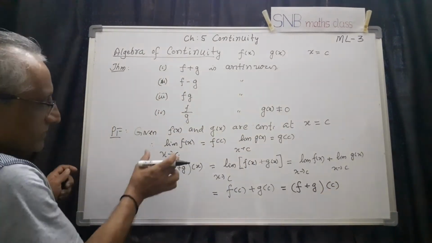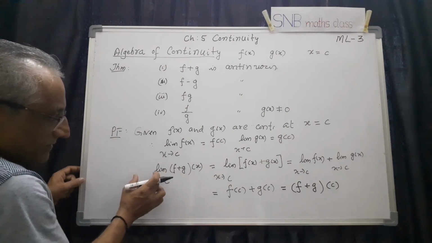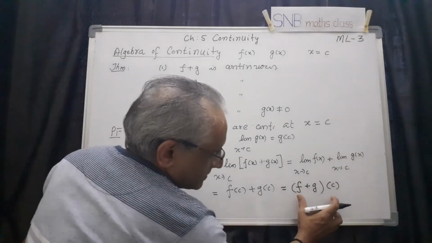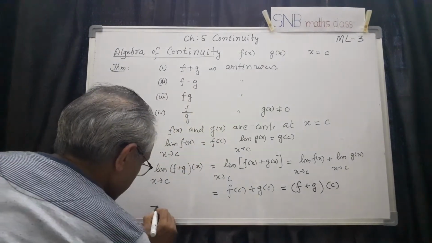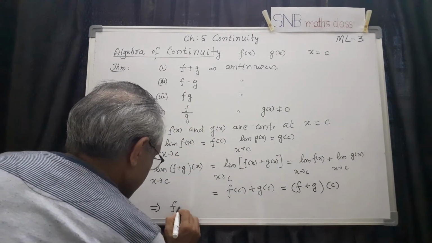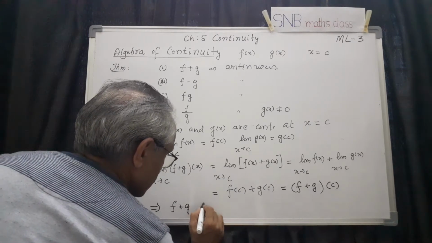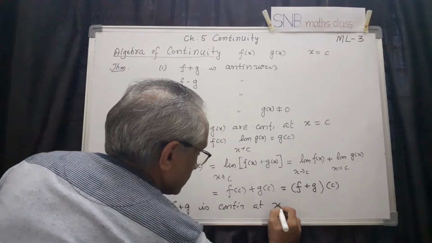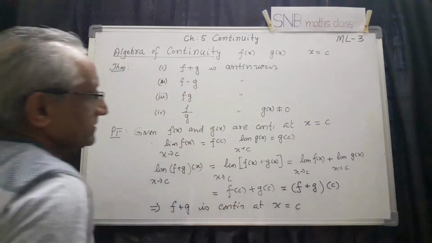So our starting point is this limit of f plus g of x as x tends to c, but that is the same as the functional value here. This implies f plus g is continuous at x equal to c. So this is the proof.